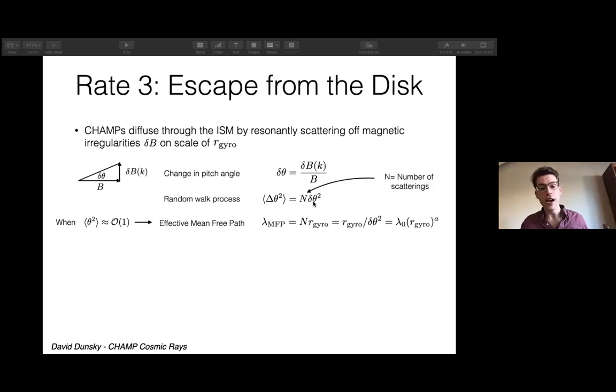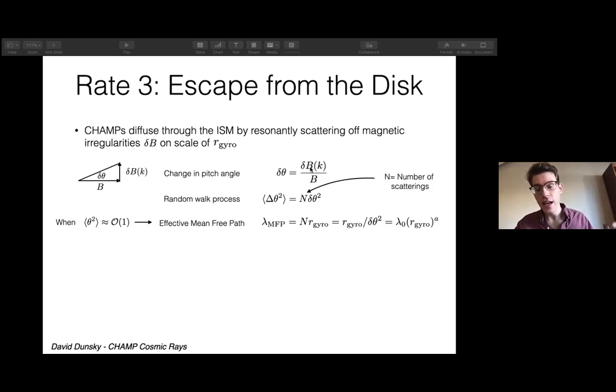It has completely lost track of its original position. This gives rise to an effective mean free path, effectively the distance diffused, which is n, the number of scatterings, times the gyro radius, because these irregularities are scattering on the order of their gyro radius, which you can see is order 1. This just tells you the mean free path is the gyro radius over this delta theta squared, which is effectively delta B over B squared.